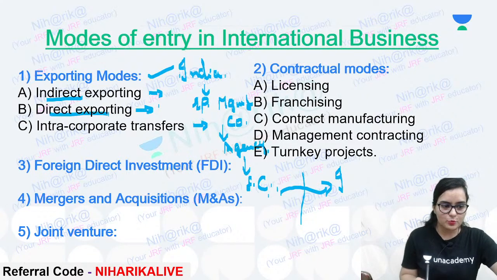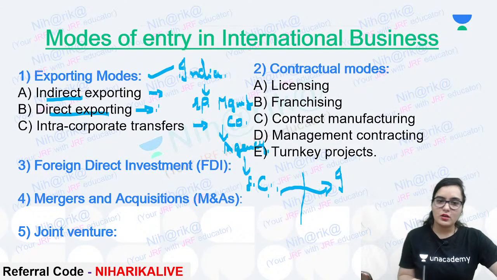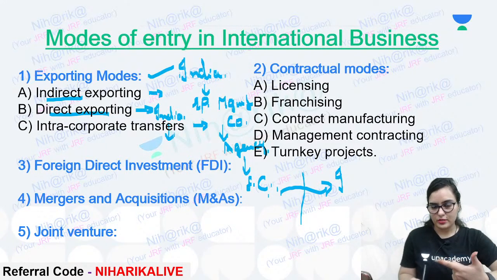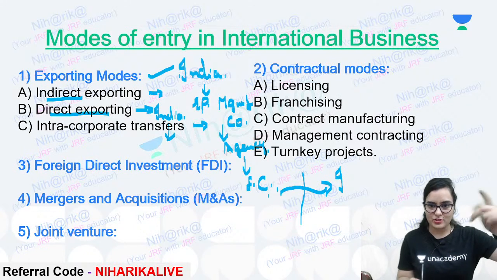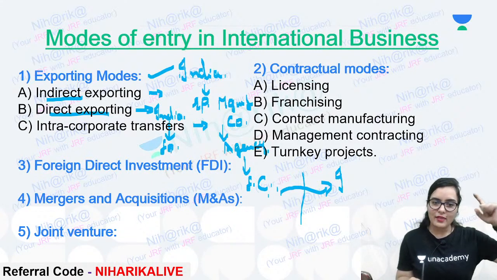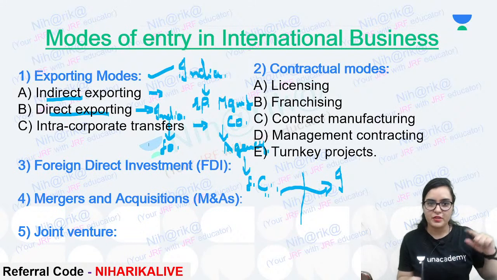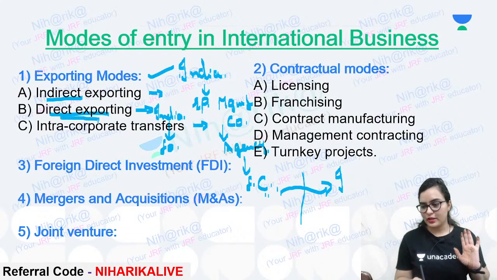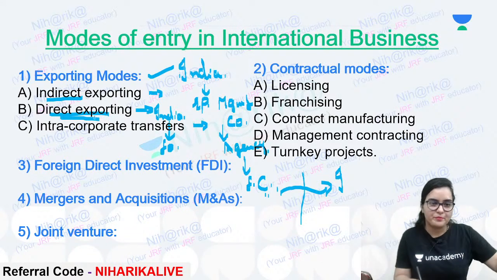What about direct exporting? Suppose I am sending the product from India and giving it to my distributor. We have a branch in a foreign country, that distributor is in the foreign country, and that foreign distributor will give the product to the foreign customer. So that is direct exporting. No middlemen in between, right?